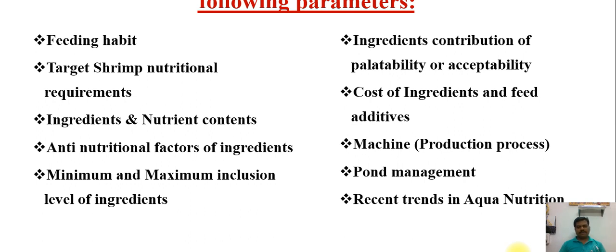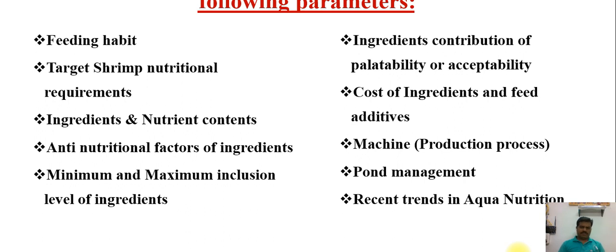Then ingredients and nutrient contents: what are the ingredients used? Shrimps mostly eat animal source because they require a higher protein level, 40 to 35. So we need to add animal protein, which means its fiber level should become less.